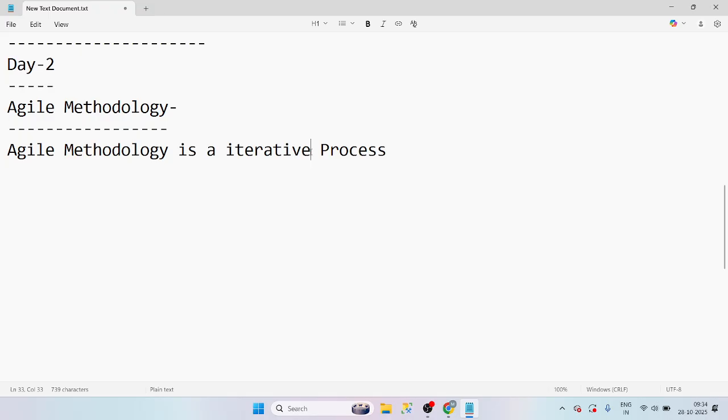Night you will do, but that is the night iteration, right? In the early morning you like to have a dosa, idli, or something. You don't like to have a biryani in the early morning, right?